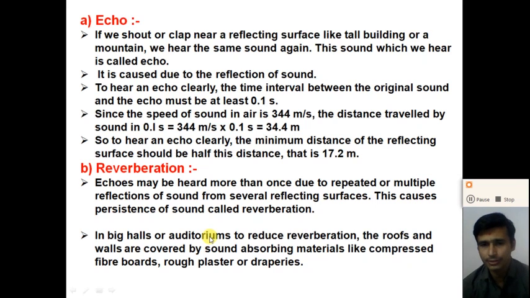To reduce the reverberation in a big hall or auditorium, the roofs and the walls of the hall are covered by sound absorbing materials like compressed fiberboard, rough plaster or draperies. We can reduce the reverberation. So these two are the phenomena of the reflection of the sound wave: echoes and reverberation.